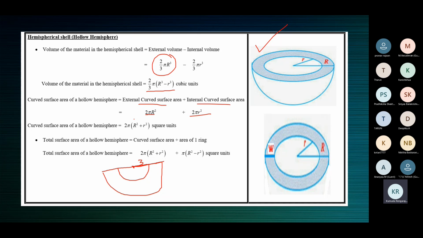So 2 pi capital R square plus 2 pi small r square, 2 pi common, so 2 pi times R square plus r square, square units.